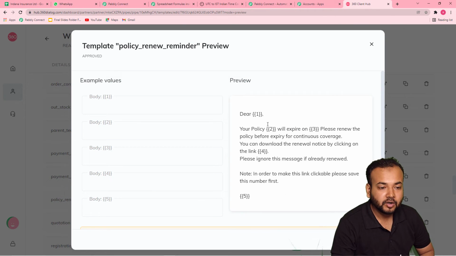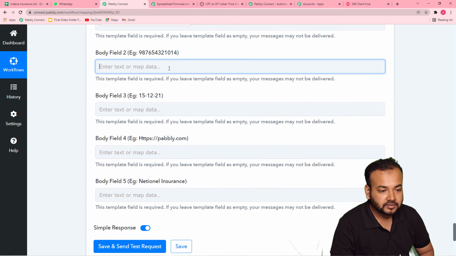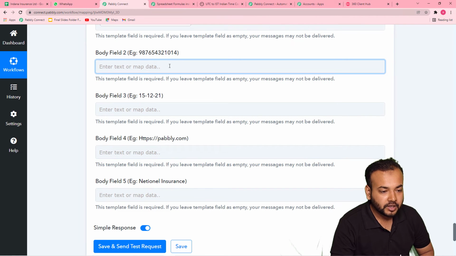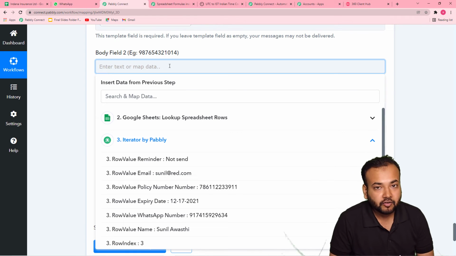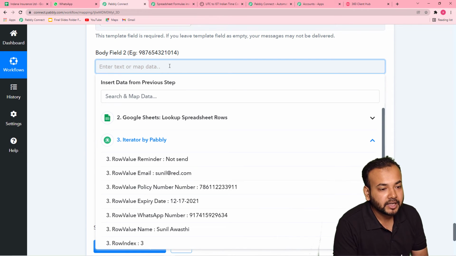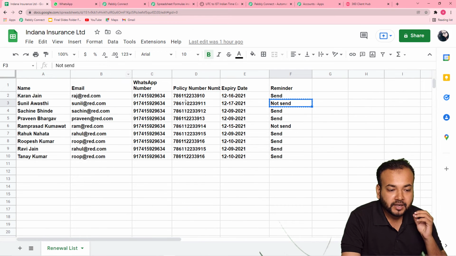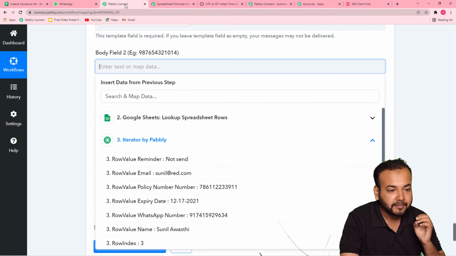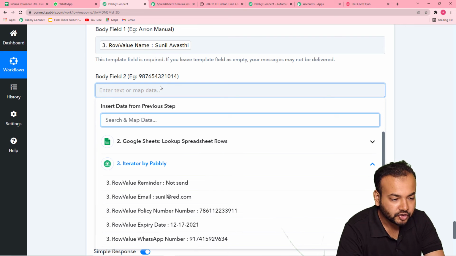Okay, and in the second body field, I'm going to enter the name of the policy. So let's see if we have the data of the policy. Okay, so we do not have the policy's name. So you can put manually, if you have any one kind of policy, you can manually enter the name. Or if you have many policies, you can mention here in your spreadsheet so that we can map the data of that policy here in Pabbly Connect. So I am putting manually here, let's say health insurance.